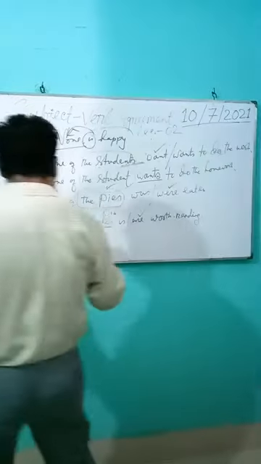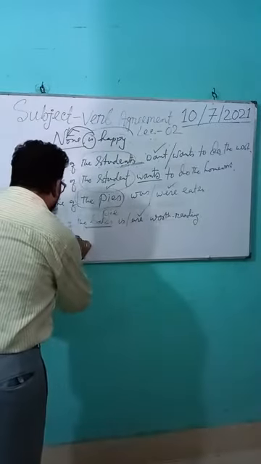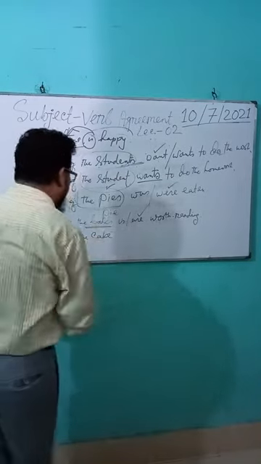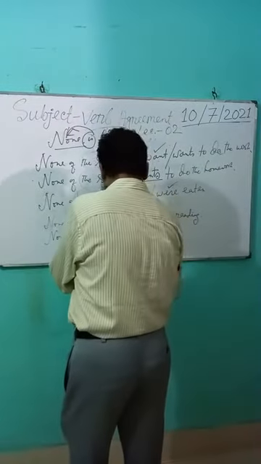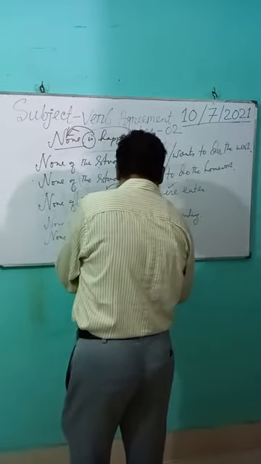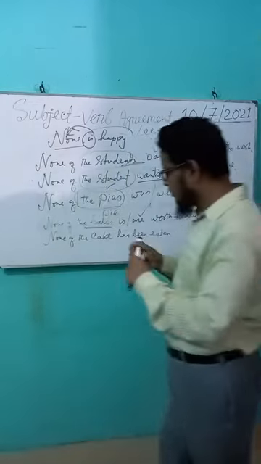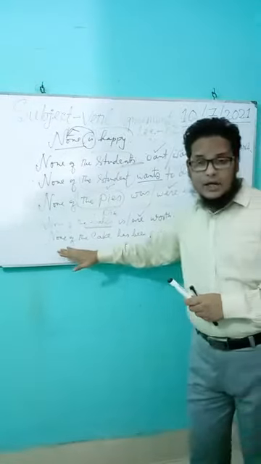Again, if you write a singular noun after none, none of the cake has been eaten. Have a look. None of the cake, not cakes, none of the cake.